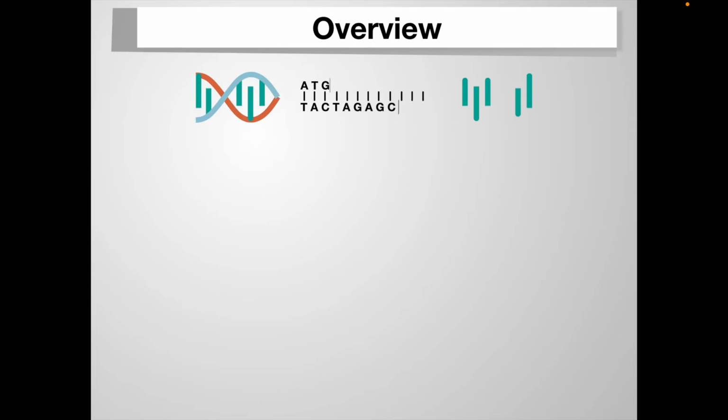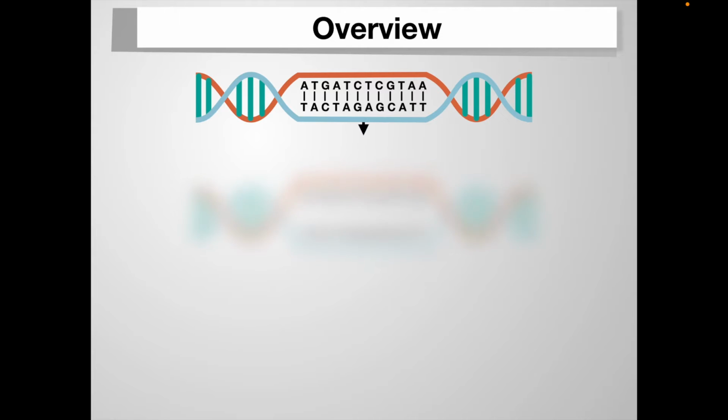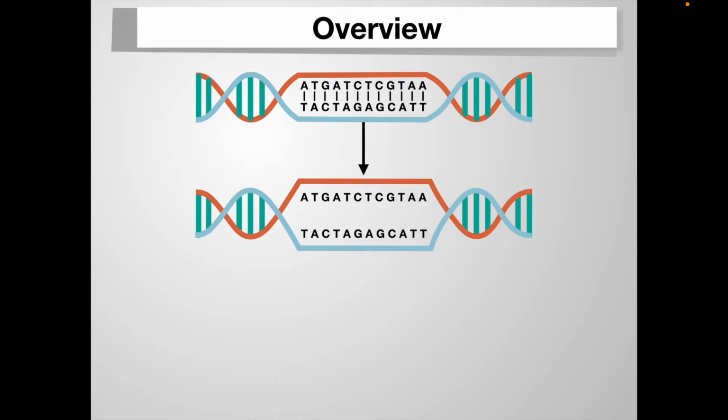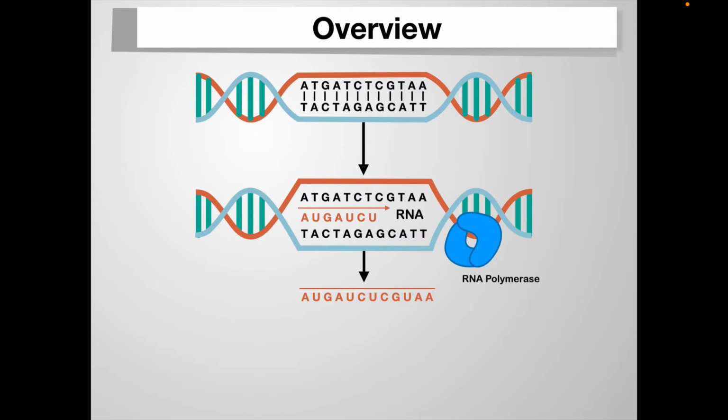So let's look at the overview of the central dogma here. What we have initially is our DNA, and we're going to use an enzyme called RNA polymerase. We're going to take our DNA, unwrap a section, and make RNA from that section. This process, the very beginning, is called transcription. This is the process where we take DNA and convert it into RNA.